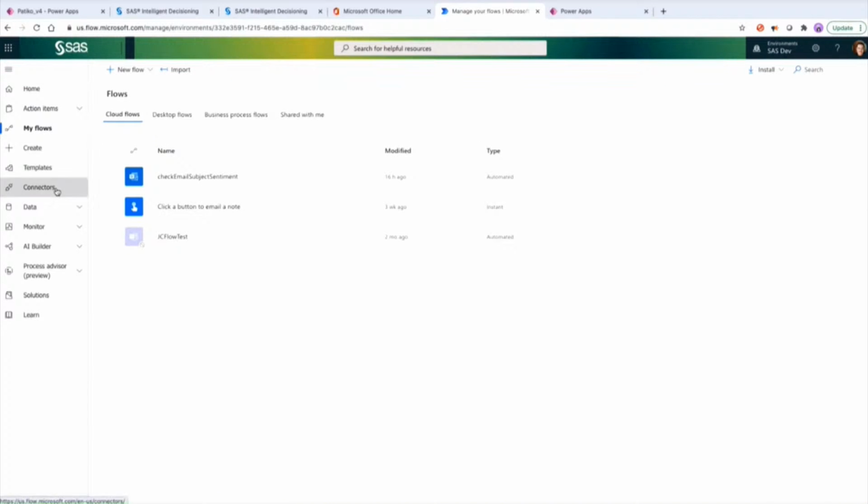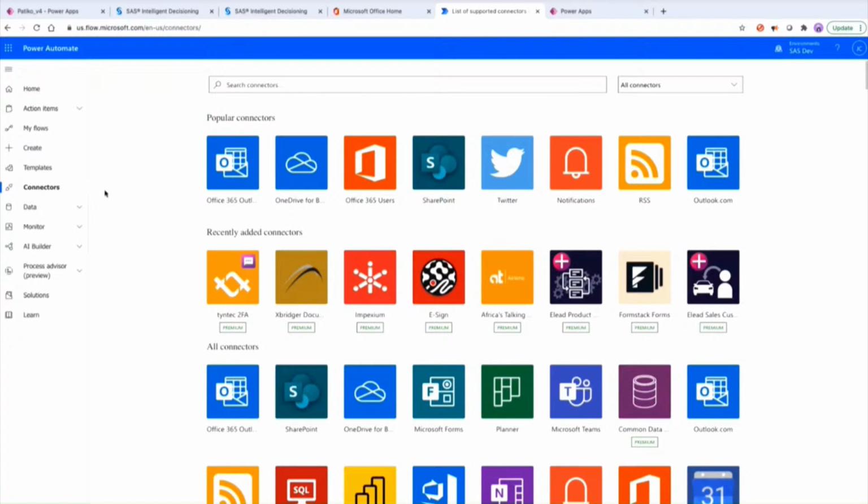By the way, I also want to show you the connectors. That's actually the first thing I wanted to show you. For the SAS decisioning connector, you can see there's a lot of connectors. That's because Microsoft provides all these built-in connectors for you to access third-party data providers. So it's very easy to use the connectors to access multiple data sources and bring them all together to build your applications and workflows. In this case, we want to see what the SAS Decisioning Connector can do.